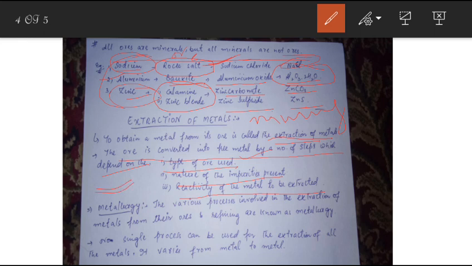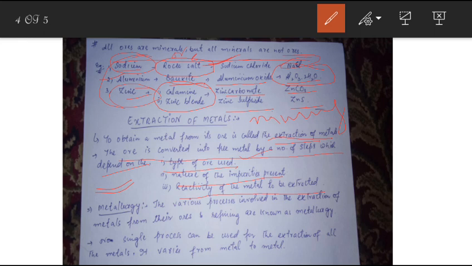So here, what is metallurgy? The various processes involved in the extraction of metal from their ore and refining are known as metallurgy. This whole process is called metallurgy. And you all know that no single process can be used for the extraction of all the metals.